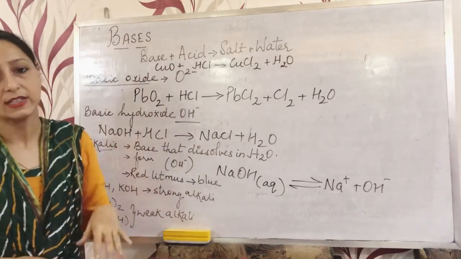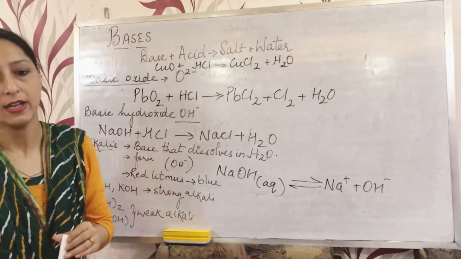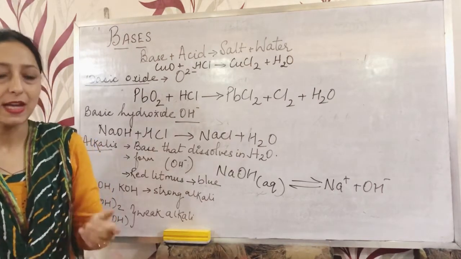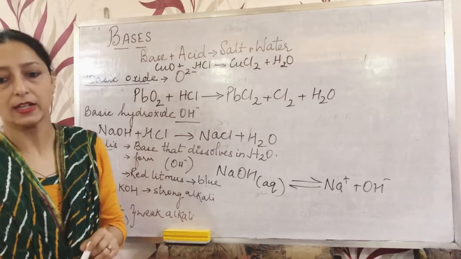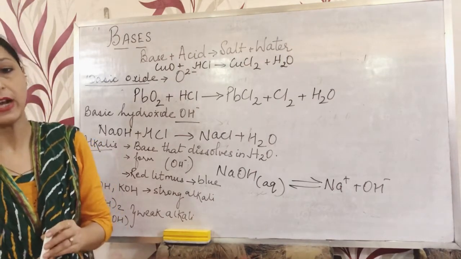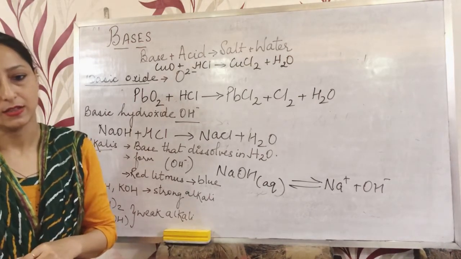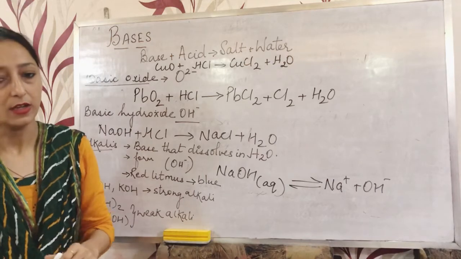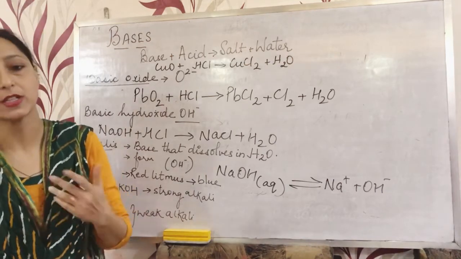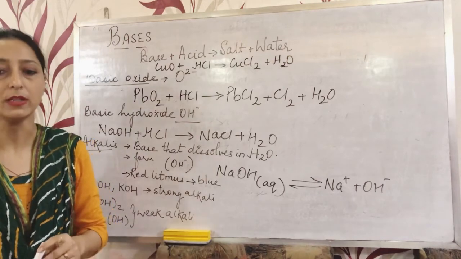So all alkalis are bases, but all bases are not alkalis. For example, ferric hydroxide, Fe(OH)3, and cupric hydroxide, Cu(OH)2, are bases, but they are not alkalis. Why are they not alkalis? Because they are not soluble in water. They are insoluble in water.